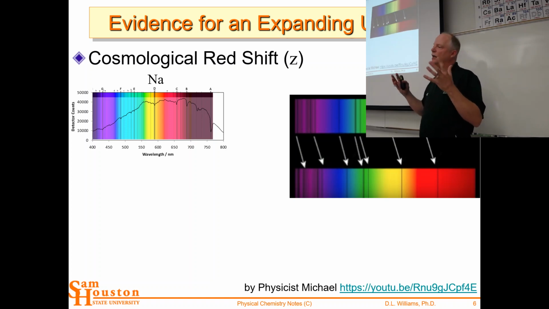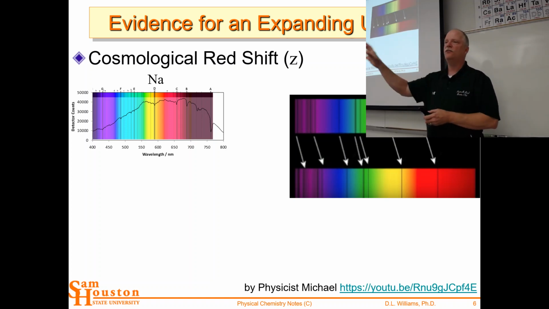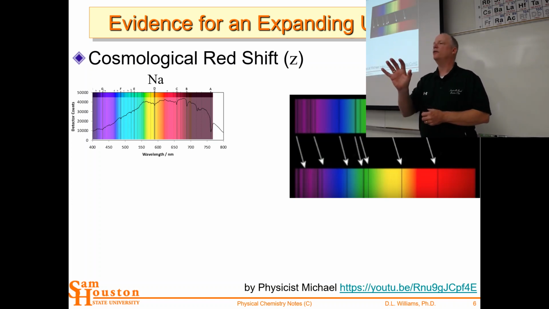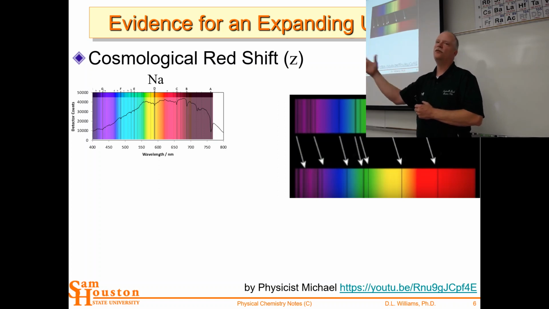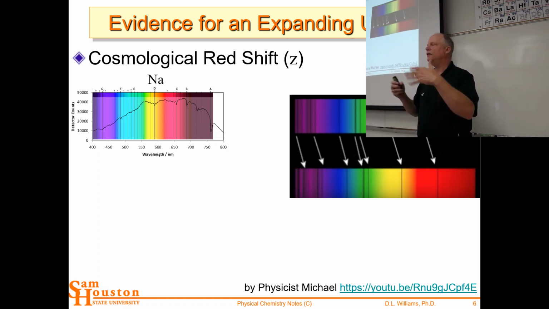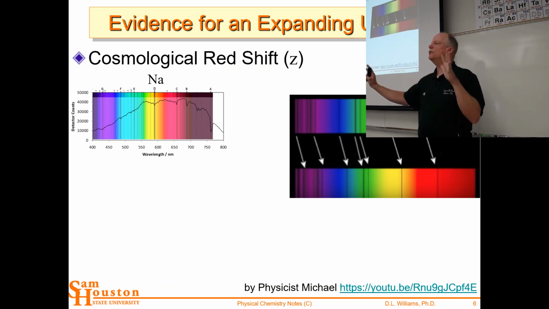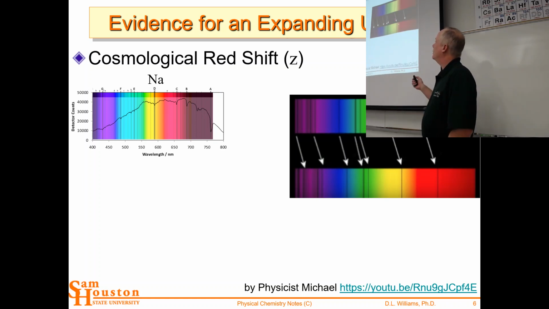So when we talk about the red shifted light, evidence for expanding universe, this is what we're talking about. The atomic emission and absorption lines are what have been red shifted, okay, in that spectrum. Now this is something that you can get if that object's moving away from you. This is called the Doppler effect. Now it's the Doppler effect nearby, but here we're not actually looking at necessarily the Doppler effect, but more the expanding universe, just the change in spatial dimension. And so then we can look at this sodium line.